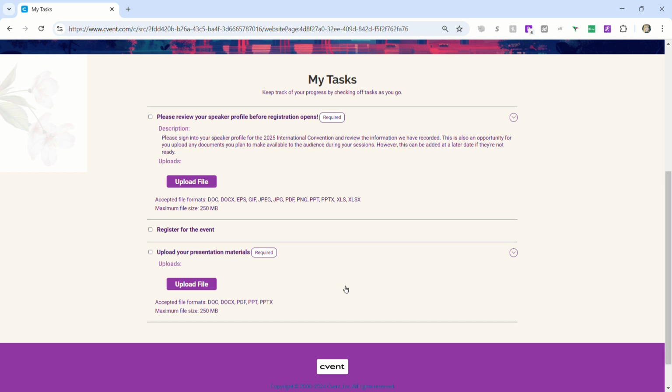So an important thing to notice here is as you are getting your presentation materials ready, again they're due Friday, June 13th, here are the accepted file formats. So they can be doc, which is of course a Word document. DocX is another type of Word document. It's more like a template. A PDF, of course, which if you don't have a PDF maker, you can always say file save as PDF instead of saying file print, and you can save PDF that way, even through Word. PPT is PowerPoint. PPTX is another type of PowerPoint file that's more of a template. Notice here the maximum file size is 250 megabytes.